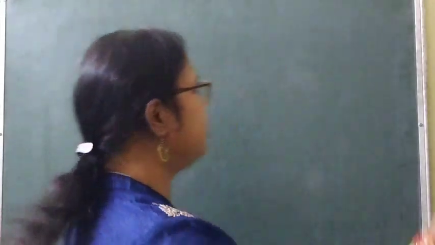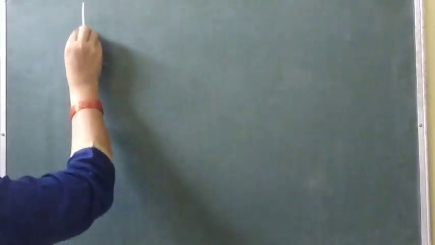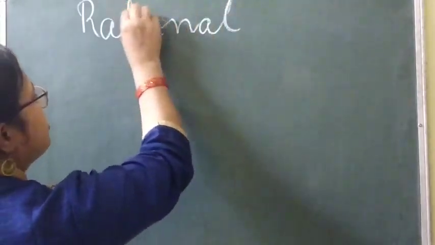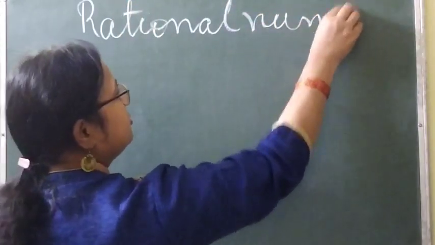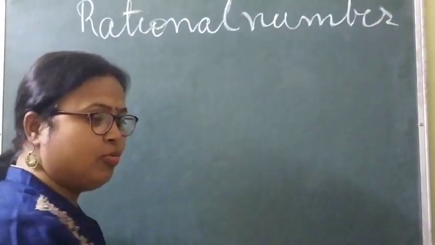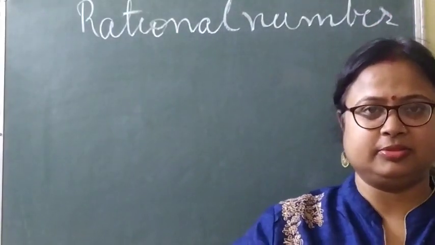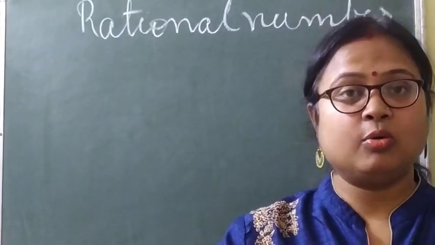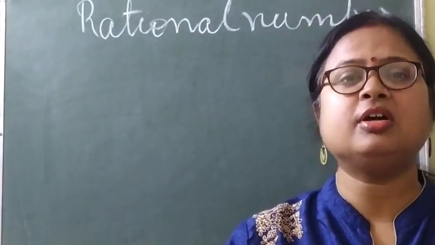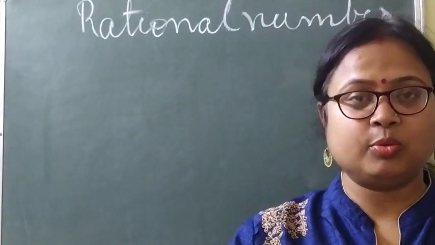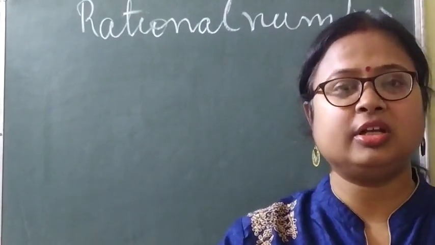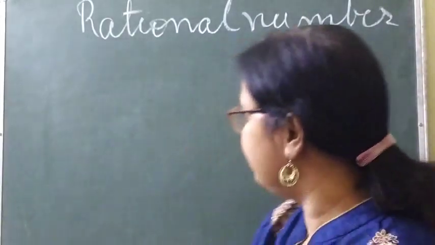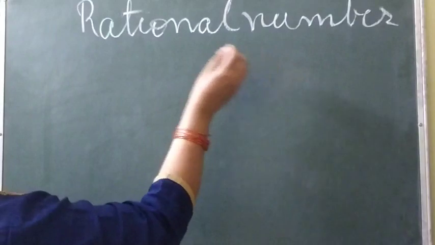The chapter is rational numbers. What is this rational number? A fraction is said to be a rational number when it is in the form of p by q, where q is not equal to 0. Clear? So how can we define rational number?